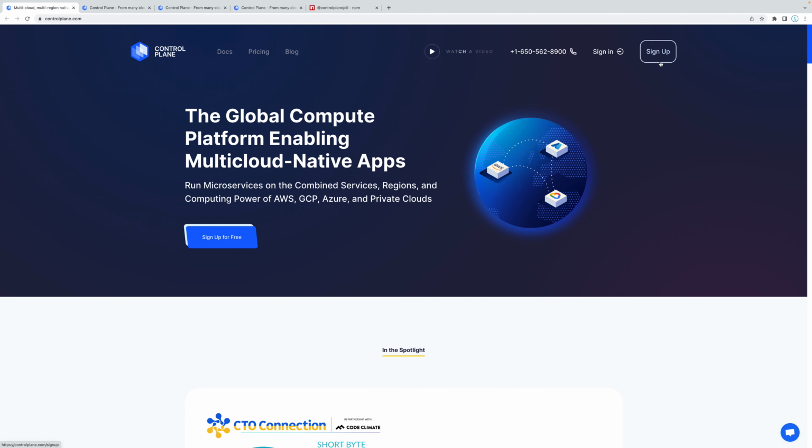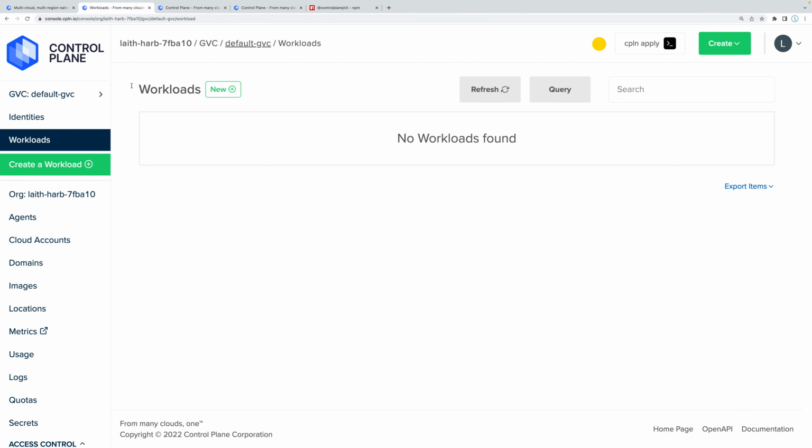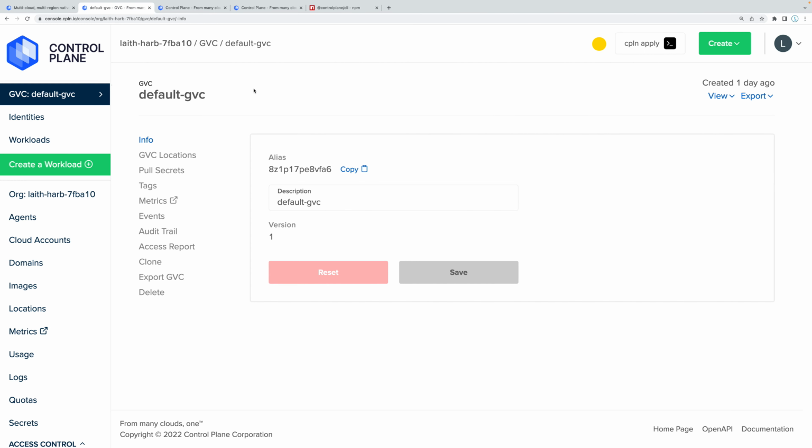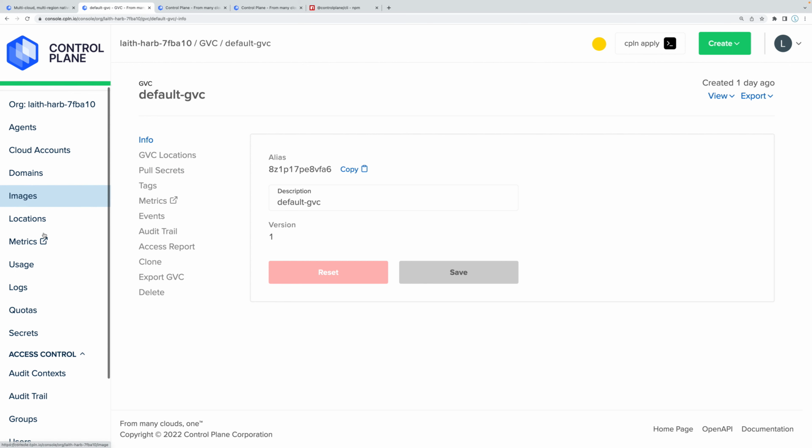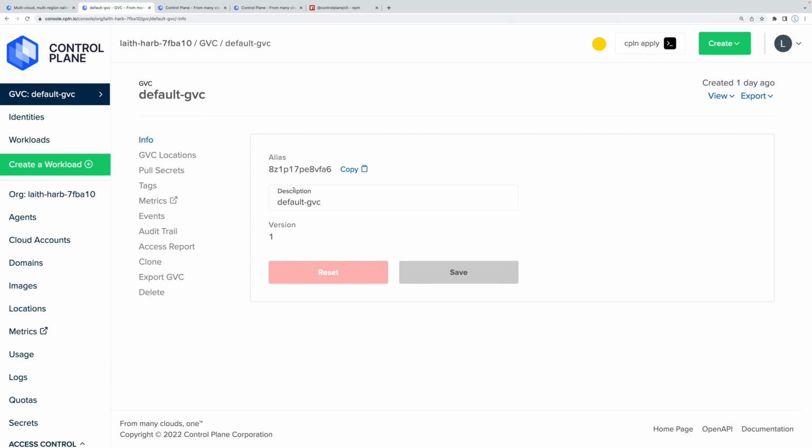Alright, so go ahead and sign up. It's going to prompt you to sign up with either Google, Microsoft, or GitHub. And once you sign up and you put all your basic information, which I already did and I do not want to do on screen here, you should see something that looks like this. So over here, this is the Control Plane dashboard. And by default, you have this tab open right over here stating your GVC.